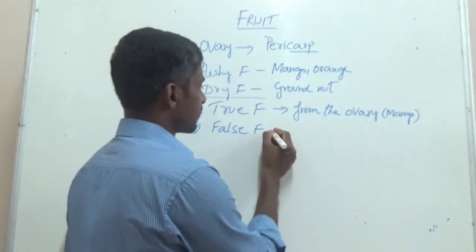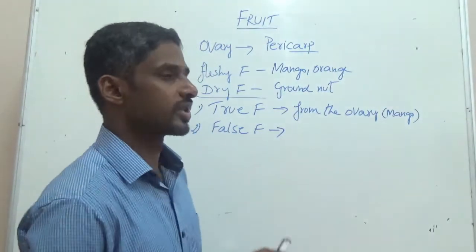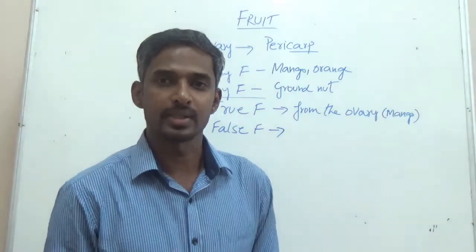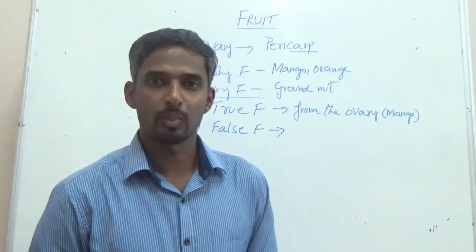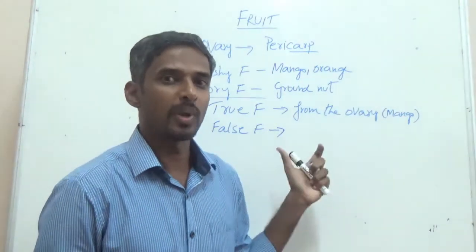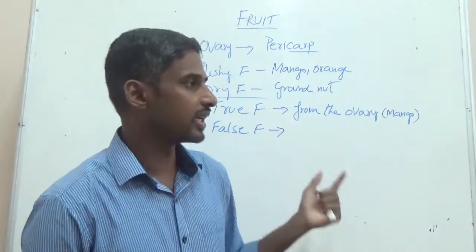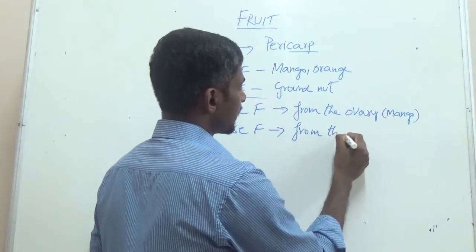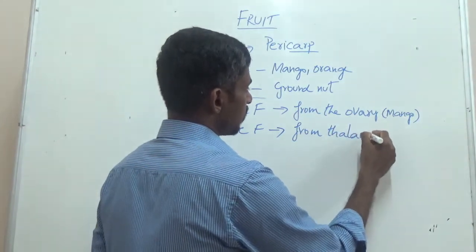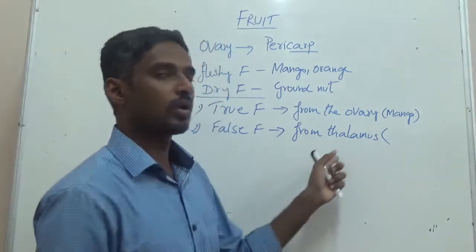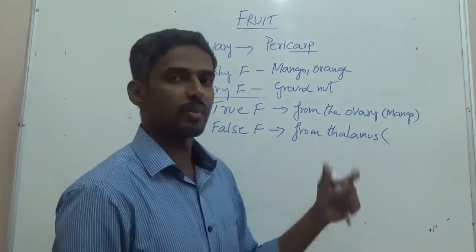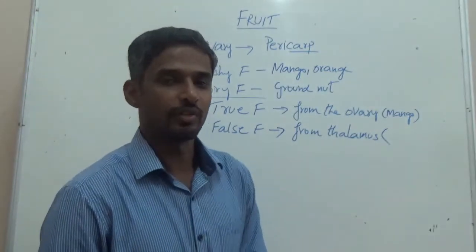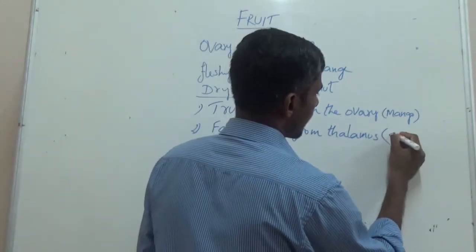Then what about false fruit? False fruits are those which develop from other floral parts other than the ovary. And the common floral part that we find here is the thalamus, usually from thalamus. So this is not the ovary. So this is other than the ovary, and therefore fruit developing from other than the ovary, here we have thalamus, such fruits are called false fruit. One example you can remember is apple.